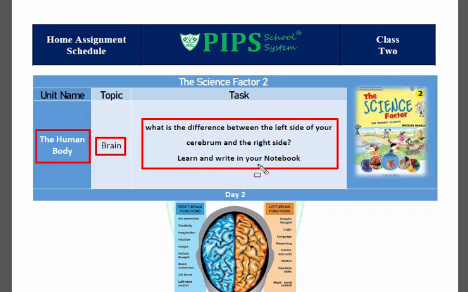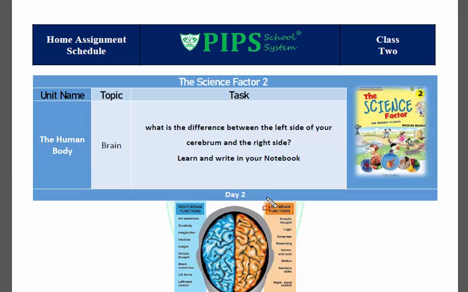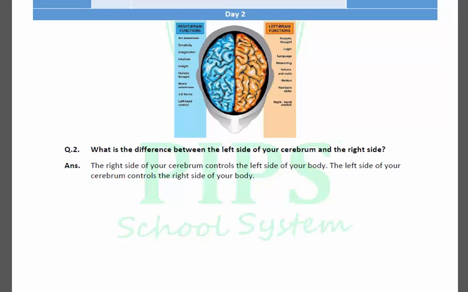Learn and write in your notebook. First of all, learn it and then write in your notebook. So this is your day 2 assignment.